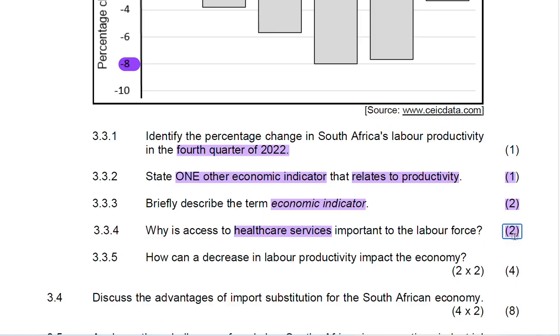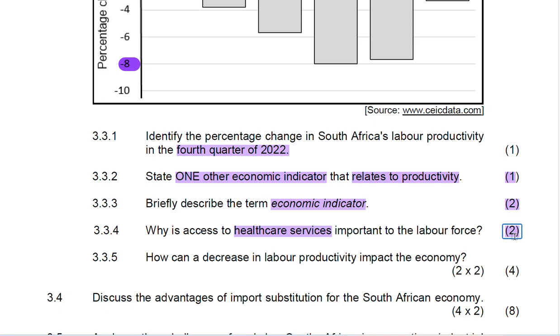You're not going to be able to manufacture whatever you are manufacturing in the factory because your state of mind and state of being will not allow you to produce. However, if you are able to access the health services, you are able to come back to work healthy and better and produce even more. That is why they're saying it helps to improve mental and physical ability of workers, which will increase the productivity of the labor force.